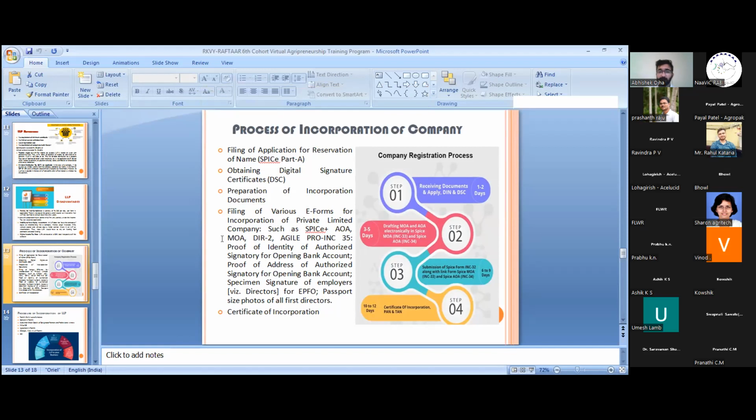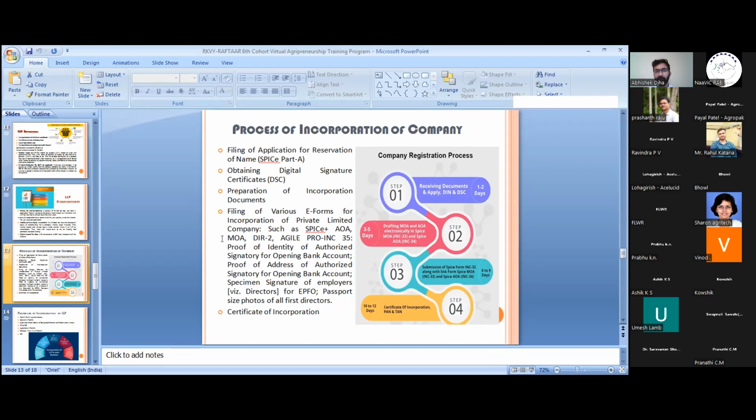At least two persons are required for incorporation of a private limited company. They will be the first directors of the company. And in the case of a public limited company, at least 7 people are required.